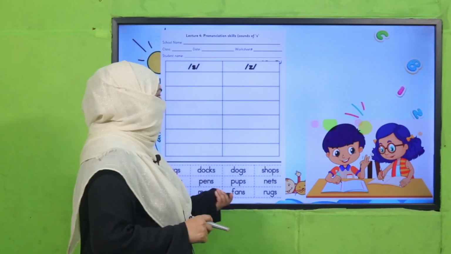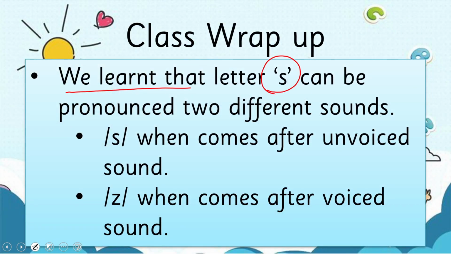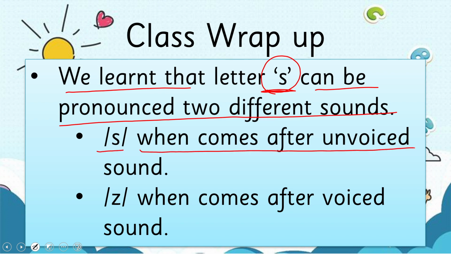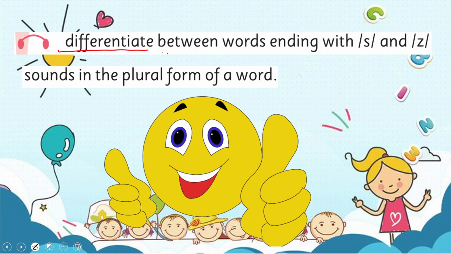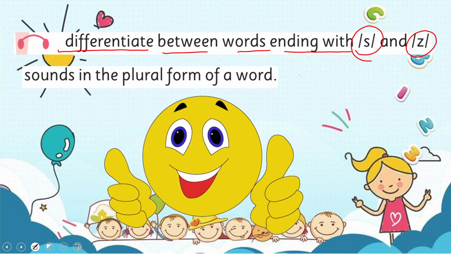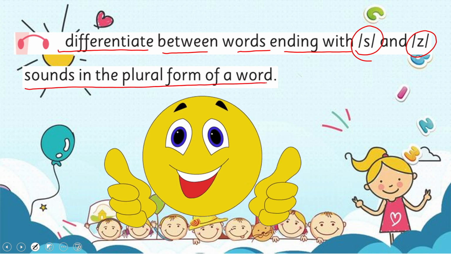So what have we learned today? We learned that letter S at the end of a word can be pronounced as different sounds: as S when it comes after an unvoiced sound, and as Z when it comes after a voiced sound. So we achieved our SLO to differentiate between words ending with S and Z sounds in the plural form of a word. Are we done with it?